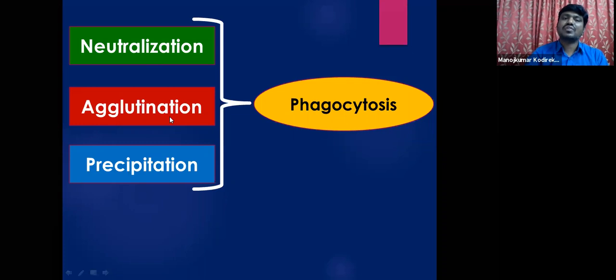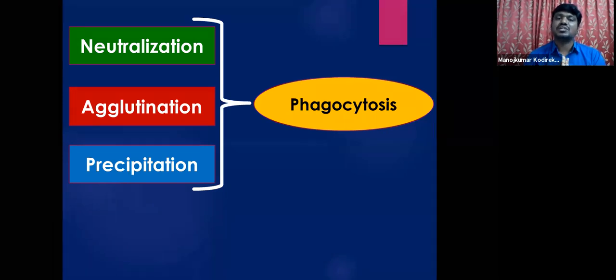Agglutination is nothing but the process of clumping, especially in the case of insoluble antigens. The antibodies work like glue, like gum. They combine with one another, glue together, and bind with the antigens, and the clumping process takes place. That is called agglutination. By this clumping, the clumps are attracted by the phagocytes, and they undergo phagocytosis.